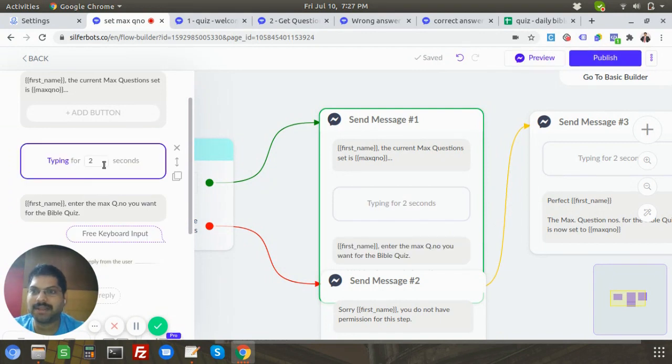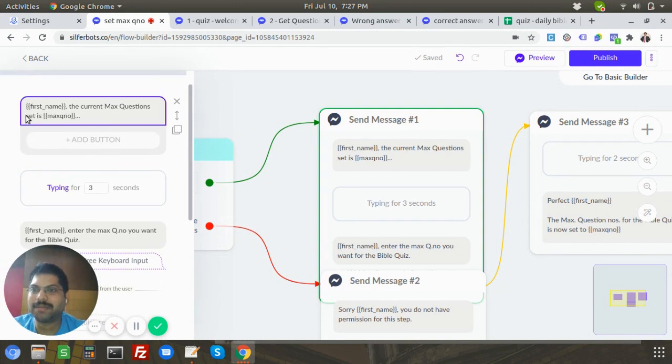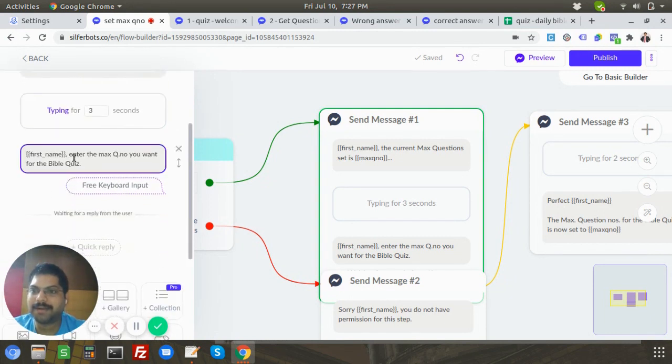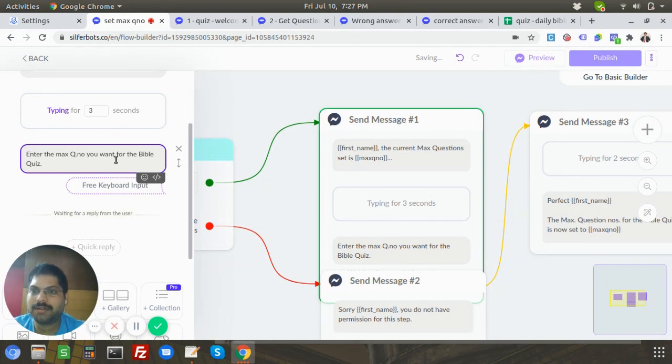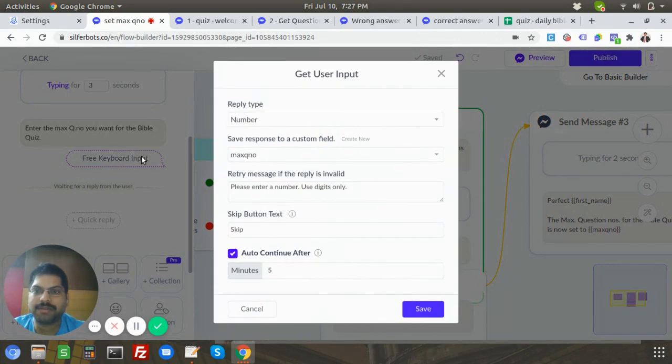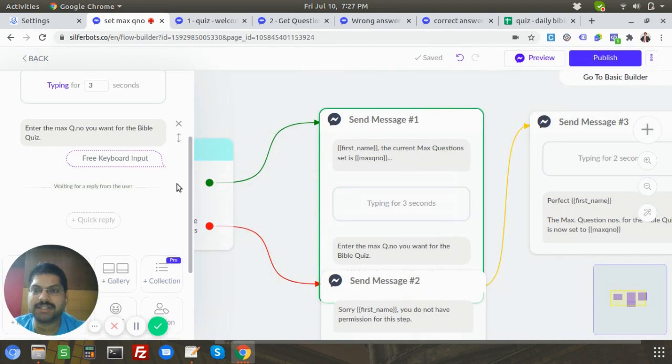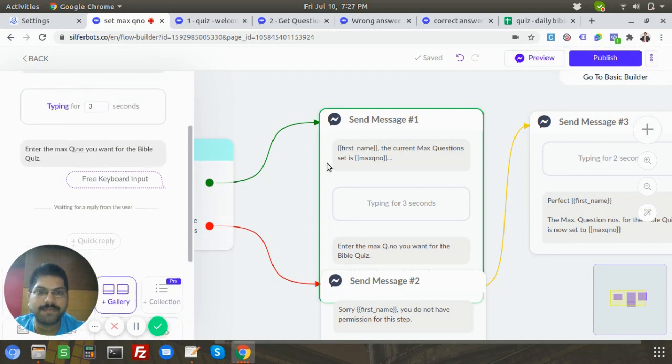So I'm just going to put a typing delay. Of course, it's me, but still, I prefer it to be a little bit human when I'm interacting with the bot. So now it will say, Deepak, the current max question number set is 5. We don't want it to show twice, right? Enter the max question number for the Bible quiz. Whatever value is entered, it will be a number reply type and it will be stored here. I also have set up auto continue, so even if I forget, it will just carry on. So no values will be saved, right?